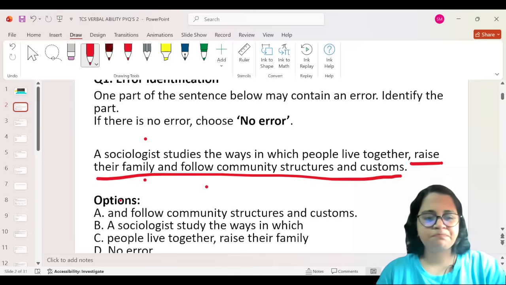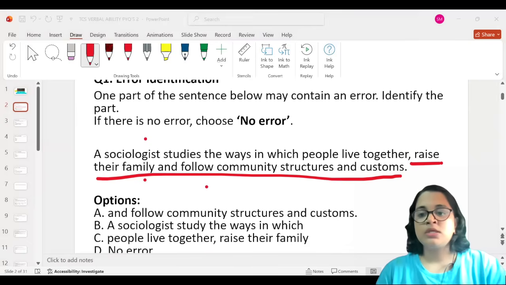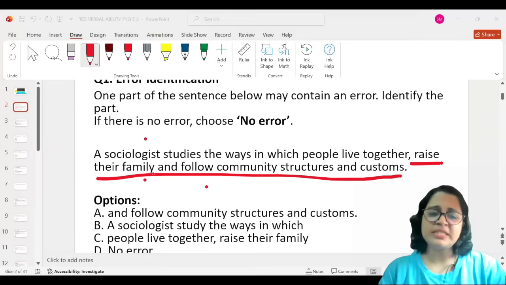A sociologist studies the way. Okay, it's not studies, but study. So it should have been a sociologist study the ways in which people live together. Why study? Because the subject is singular. A sociologist is one person.